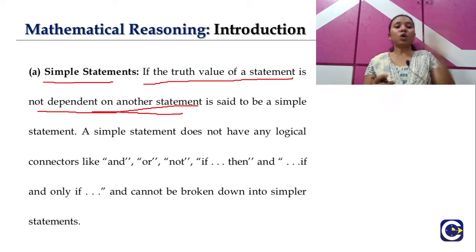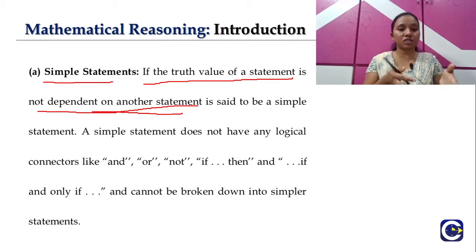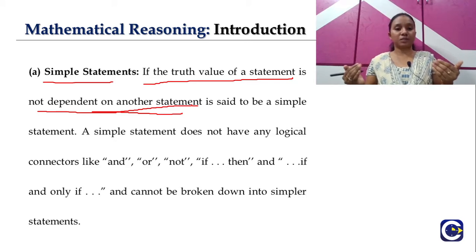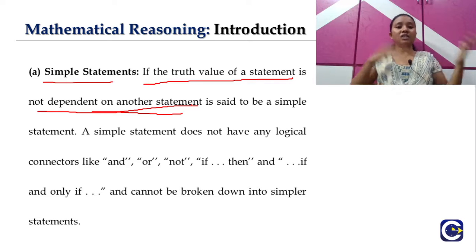That means without the help of any other statement, with the given statement by itself, we are able to state that the given statement is a true statement or a false statement. So in that way we can find the truth value of a statement. Those typical types of statements are said to be simple statements here. The other case will be the opposite one.